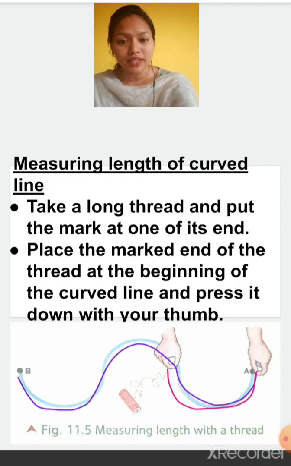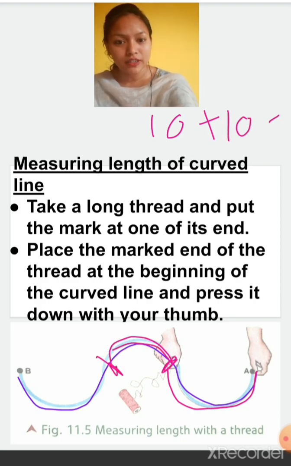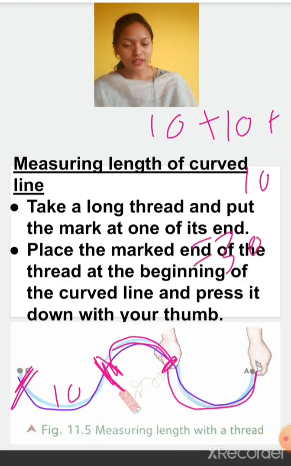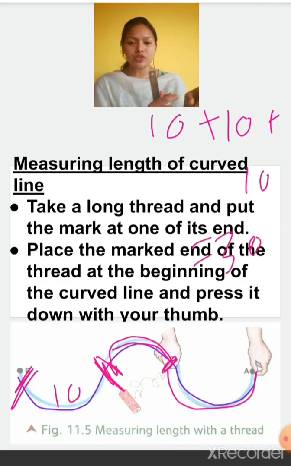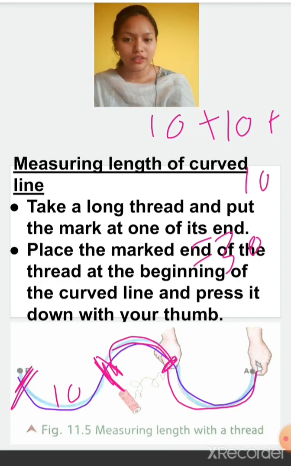If suppose it is 10, then from this point to this point I'll measure. If it is again 10, so plus 10. Now from this point to this point, if it is again 10, how much is the total? 30. Like this we can do: small fractions first we will add, then we will combine them together, and after that we'll measure the length of the thread, which will be the total length.